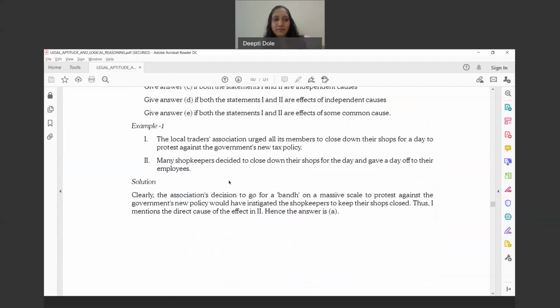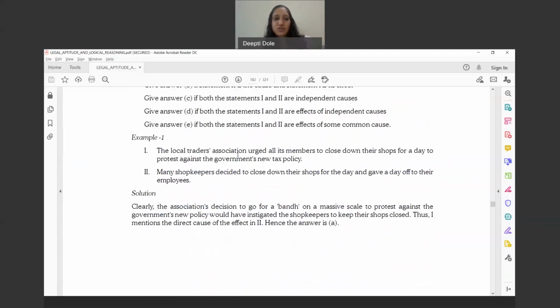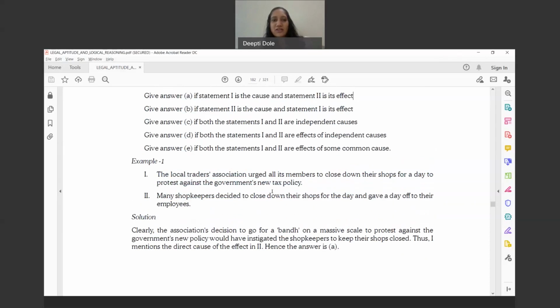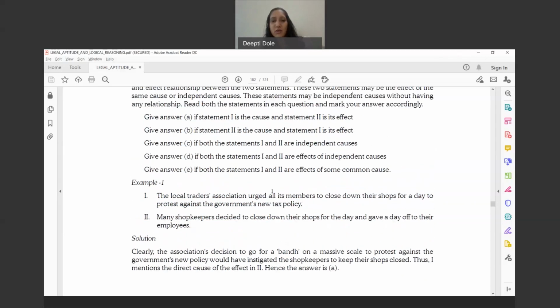Now this example. The local traders association urged all its members to close down their shops for a day to protest against the government's new tax policy. Many shopkeepers decided to close down their shop for the day and gave a day off to their employees. Now, what do you think? What is the solution? What is cause? What is effect? Whether it is independent cause, whether it is common cause? What do you think?